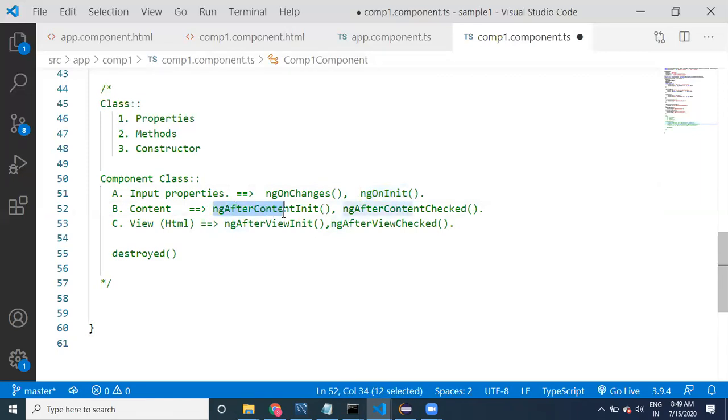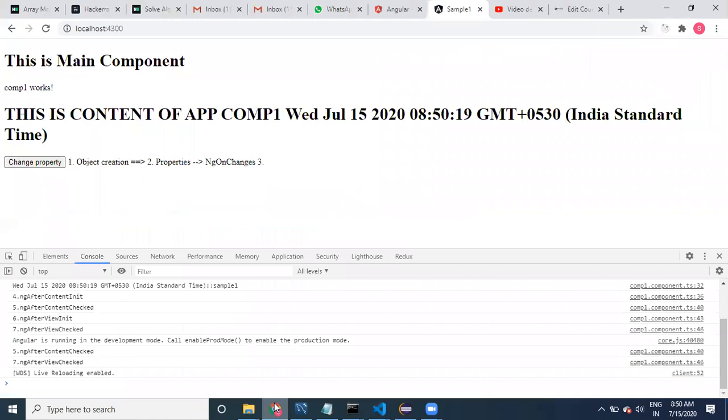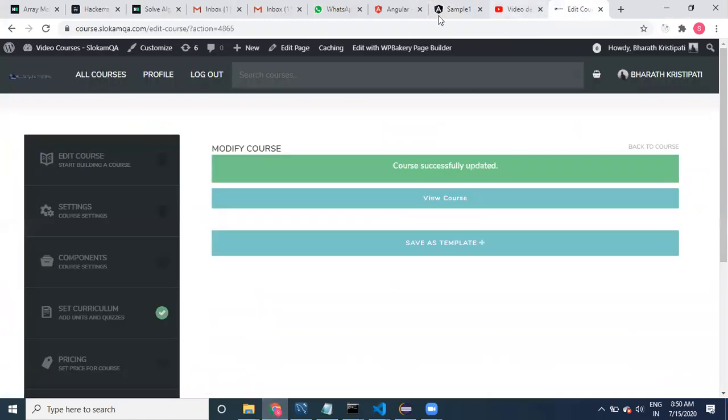In the same way, this one is related to content init, executed one time. This one is executed multiple times. After every change to the content, this method is going to get called. So whenever you are writing logic related to ngOnChanges or this method, you have to be very careful, because these 3 methods are going to get executed every time. Now let us discuss another method, the change detection method.